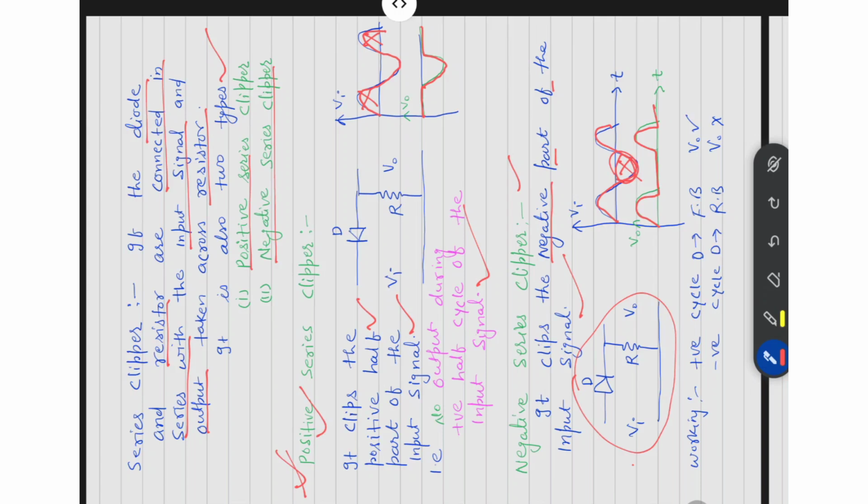How does it work? In the positive cycle, the diode is in forward bias and the output voltage is obtained. When the negative cycle comes, the diode is in reverse bias and the output voltage is 0. This is the same as a half wave rectifier. You can say it is like a half wave rectifier.